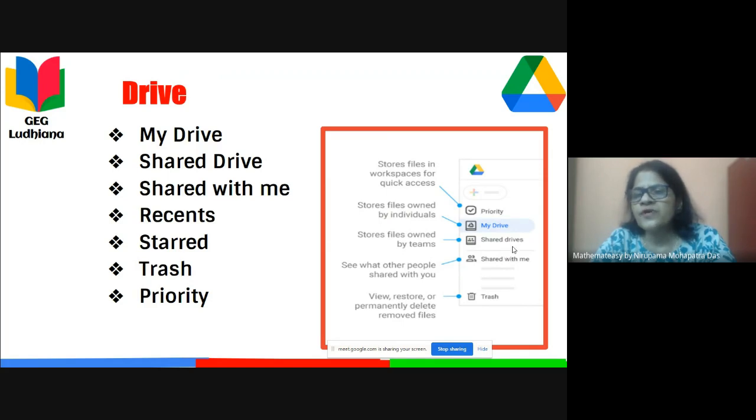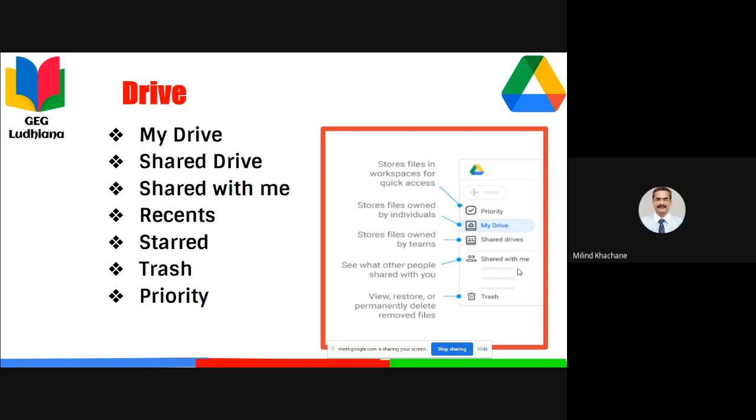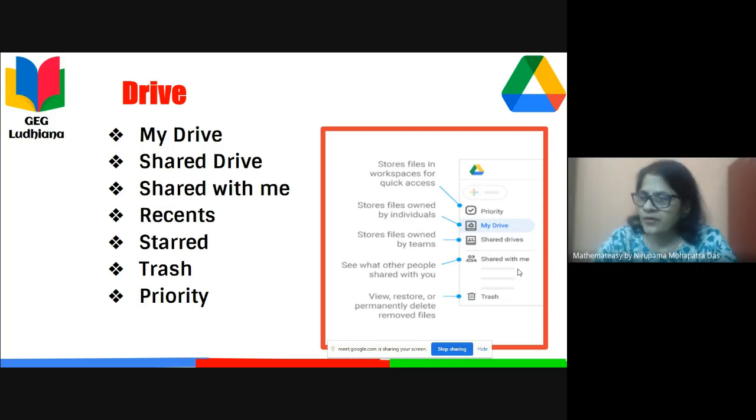So for an individual, suppose I am working with my personal Google ID, I do not have the Shared Drive feature. But I can have Shared with me, which is specifically the documents that others have created and shared with me. And the recent, we'll discuss.